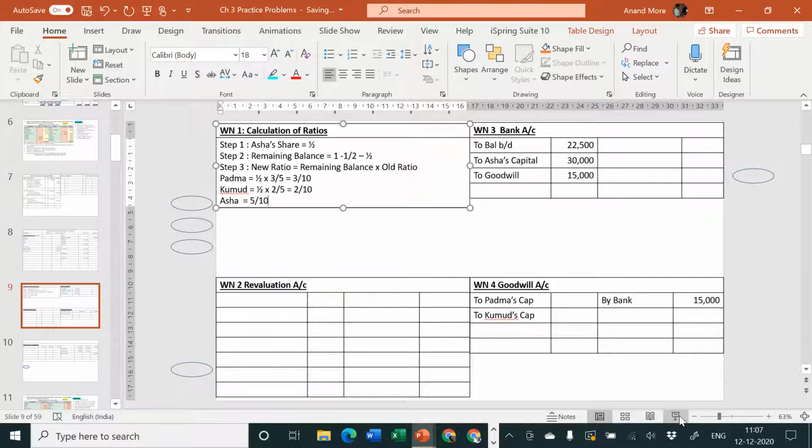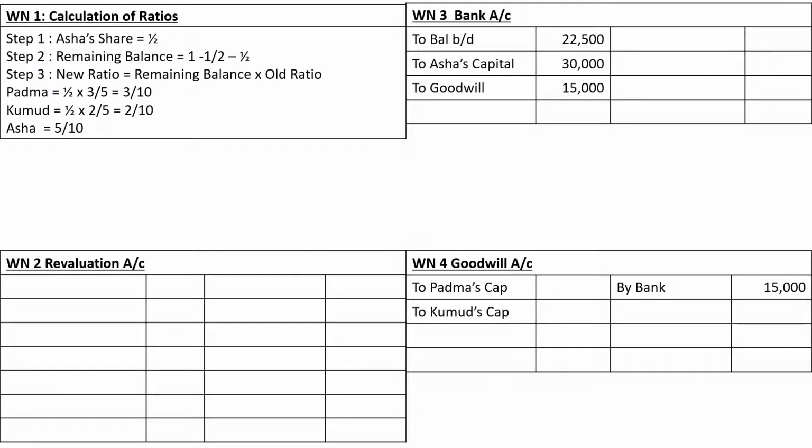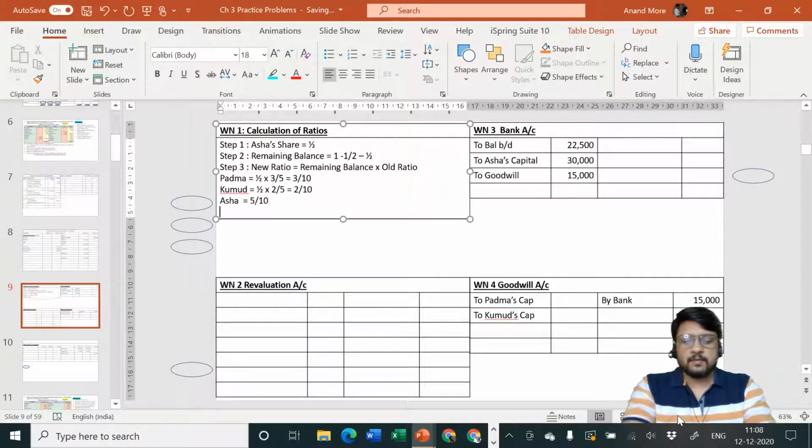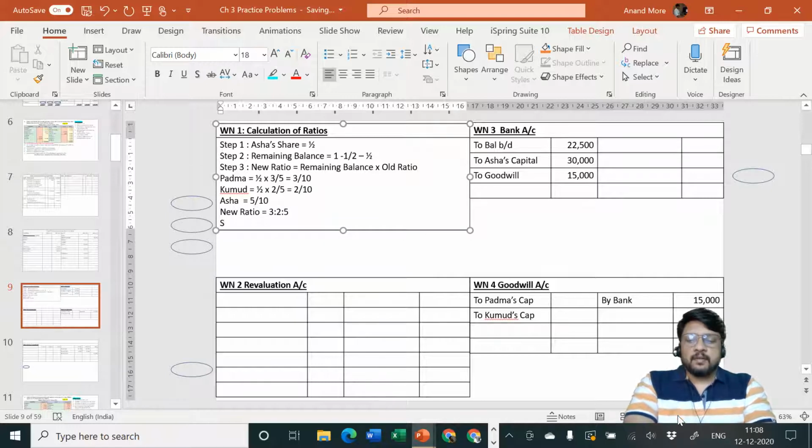No sir, but we had promised her we'll give her half. Yes, half means if there are 2 pieces we'll give you 1. But now there are 10 pieces. Out of 2, 1 means out of 10, 5. 5/10 is nothing but 1/2, half. That means whatever promise we had given to Asha is properly fulfilled. And we have calculated the new ratio. What is the new ratio? 3:2:5. Okay. Next one, step number 4.